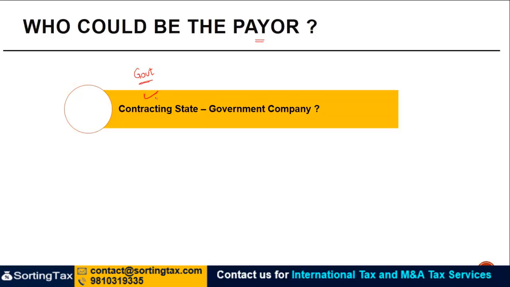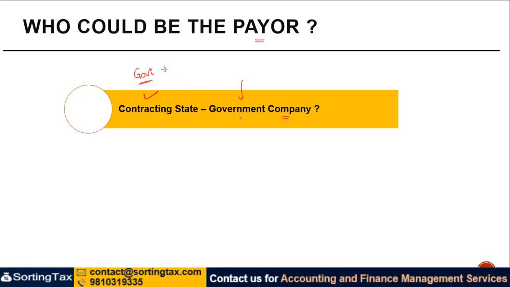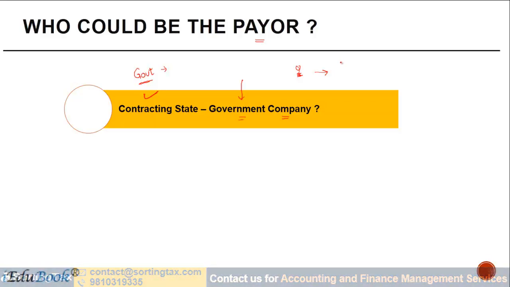But here one of the questions which comes up is, can a government company which has a corporate status also be considered as government? Which means that if there is a government company which is running business for profit, if it employs an individual and makes a salary or a remuneration payment to him, would that also be covered by Article 19, or would that be covered as dependent personal services under Article 16?